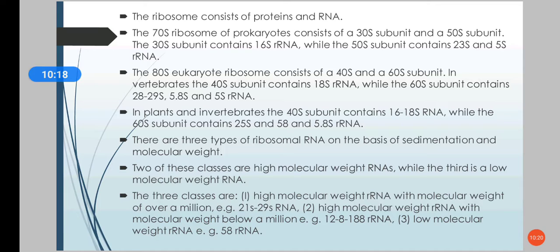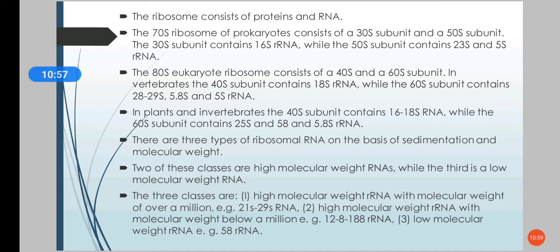The rRNA is present in the ribosome, and the ribosome consists of protein and RNA. Prokaryotes and eukaryotes have differences in ribosomes. Prokaryotes have 70S ribosomes, with a 30S small subunit and a 50S large subunit. The small subunit has 16S rRNA, and the large subunit has 23S rRNA and 5S rRNA. In eukaryotes, it is an 80S ribosome, with a 40S small subunit and a 60S large subunit.